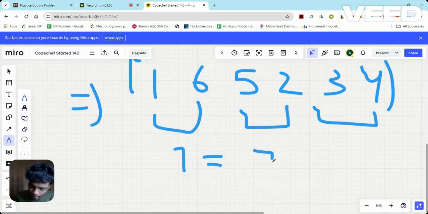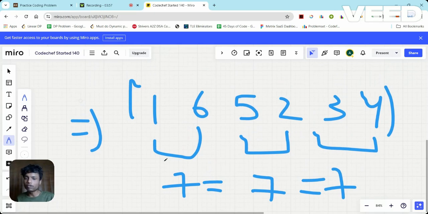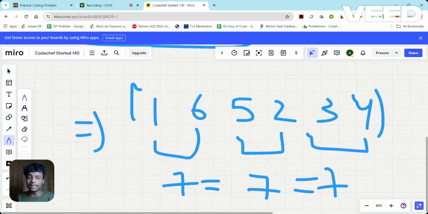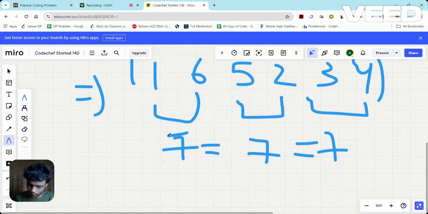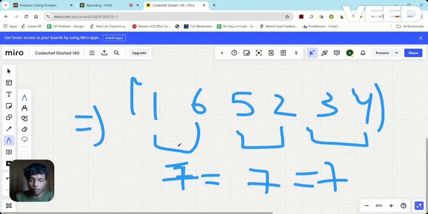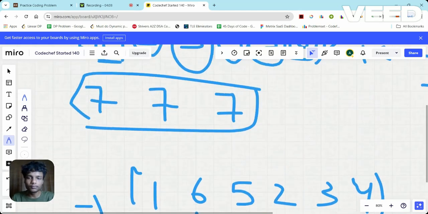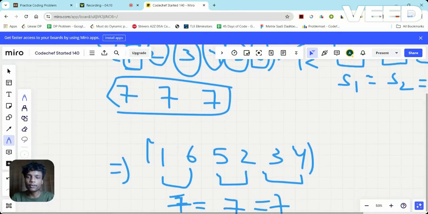That is equal to 7. And that is equal to 7. Means in that case, what is the goodness? Goodness is basically 3, and that is the maximum. Okay? So yeah, this is how I can generate any permutation for any